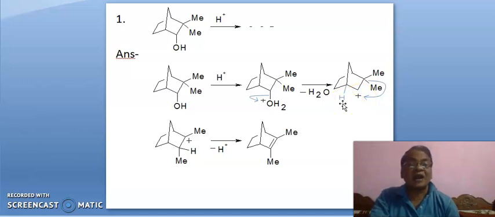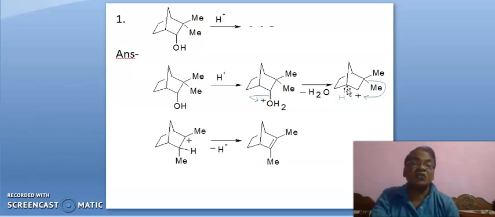If this hydrogen comes here as hydride, you know the migratory aptitude of hydrogen is greater than that of methyl. So if this hydrogen comes here, positive charge will be here. But it is a bridgehead carbon, therefore according to Bredt's rule, positive charge or double bond cannot be developed on a bridgehead carbon.